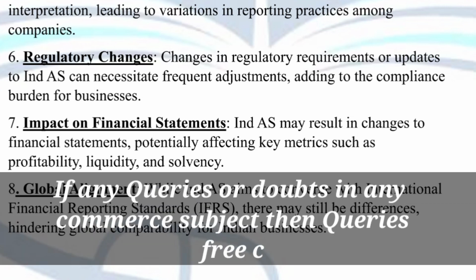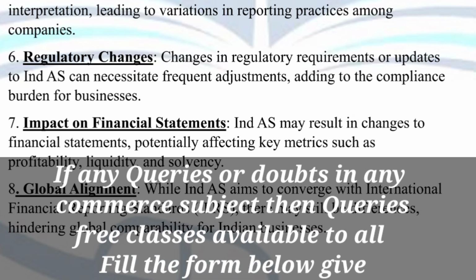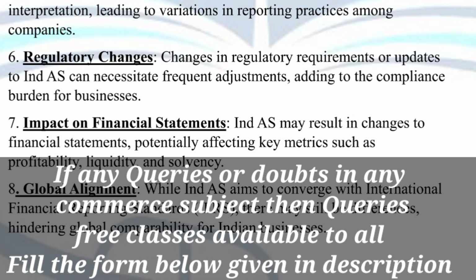And the last point is called global alignment, which means global convergence of accounting standards, a single accounting standard for all global companies, which is not possible. While Indian AS needs to converge with the international financial reporting standards, it may be difficult, or there may still be differences due to global comparability and global conditions as well.